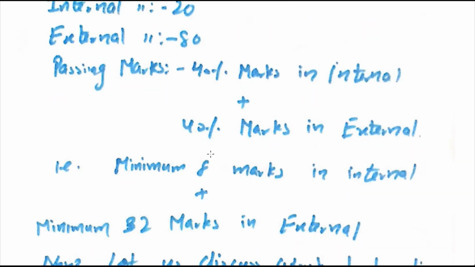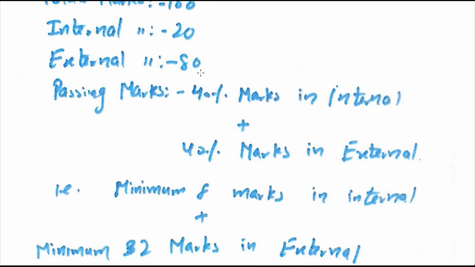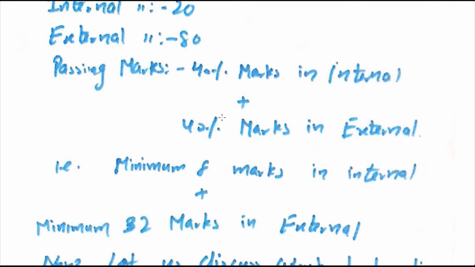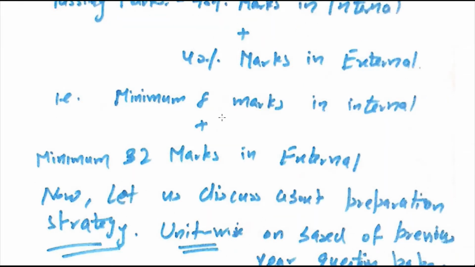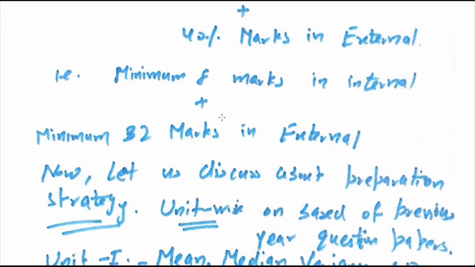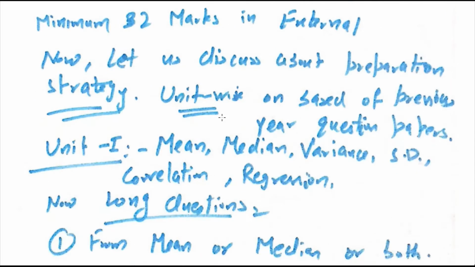So you have to secure at least 8 marks in internal, that is 40% of 20 marks, and 32 marks in external, that is 40% of 80 marks. So you must secure minimum 8 marks in internal and minimum 32 marks in external to pass this exam. Now let's discuss the preparation strategy unit wise, and I am preparing this strategy on the basis of previous year question papers.